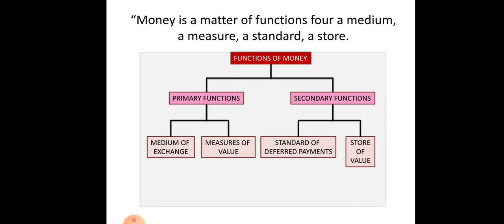For example, if 1 kg of cashew is rupees 800, we can measure that. A standard: with the help of money only we will calculate. It helps to standardize for the people. Store: we want to inculcate the saving habit, so we want to store the money.